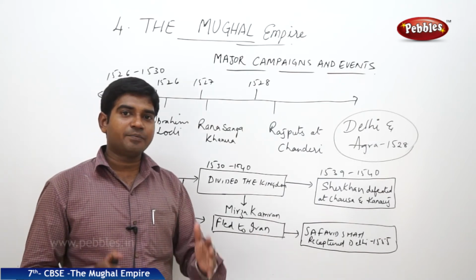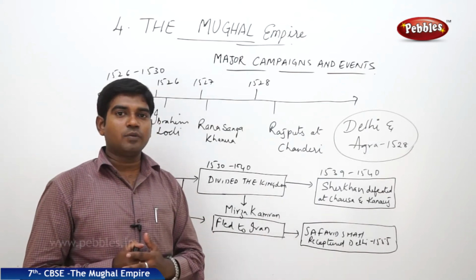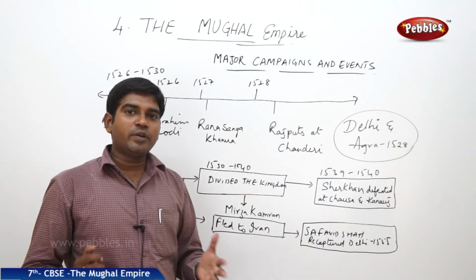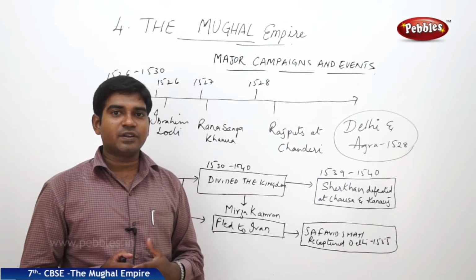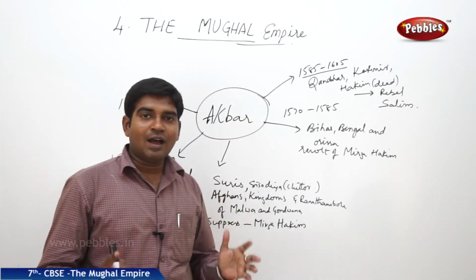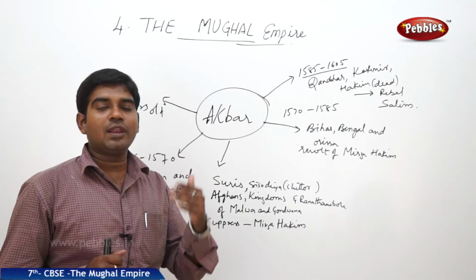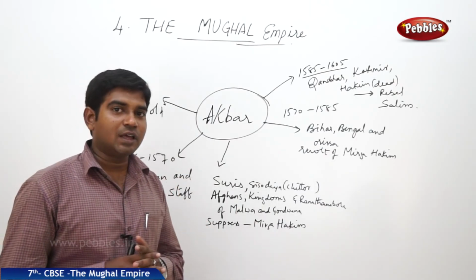So who succeeded the great Mughal legacy after Humayun? How did he consolidate it? What are the techniques that he followed? Let's find out. Akbar. After Humayun, who succeeded the Mughal legacy was Jalaluddin Muhammad Akbar.